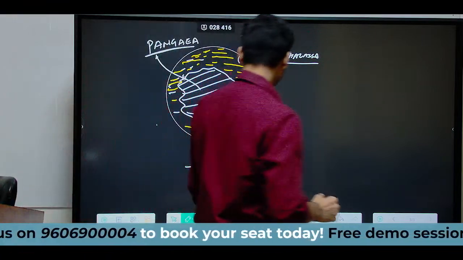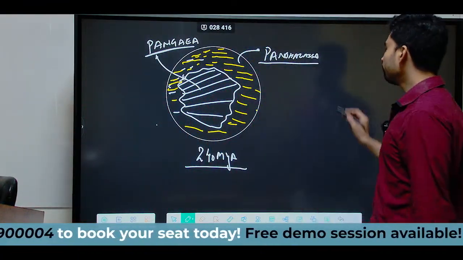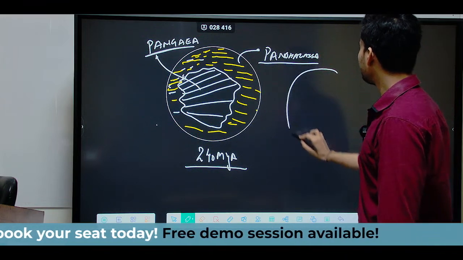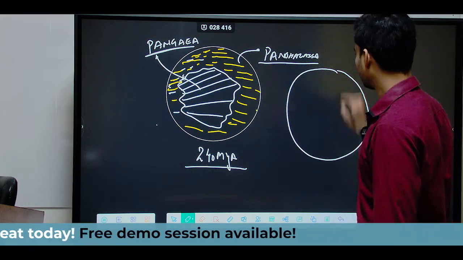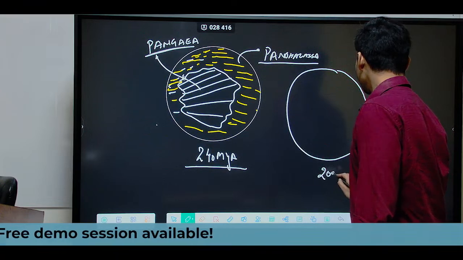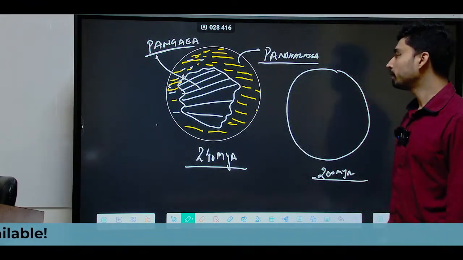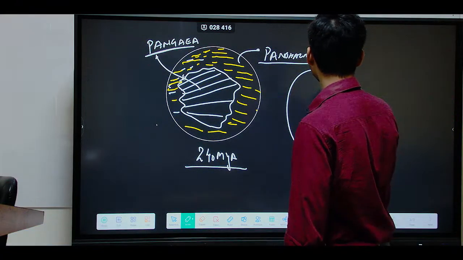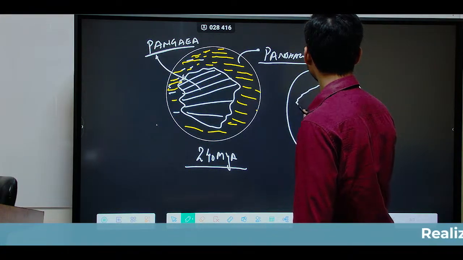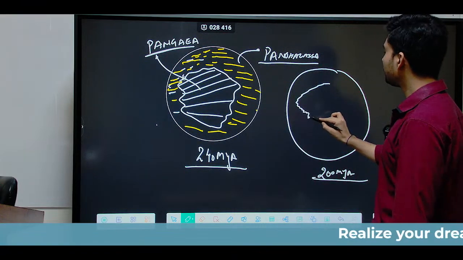However, as time passed, about 200 million years ago, this landmass Pangaea started to break apart into two different landmasses, and thus gradually splitting began.